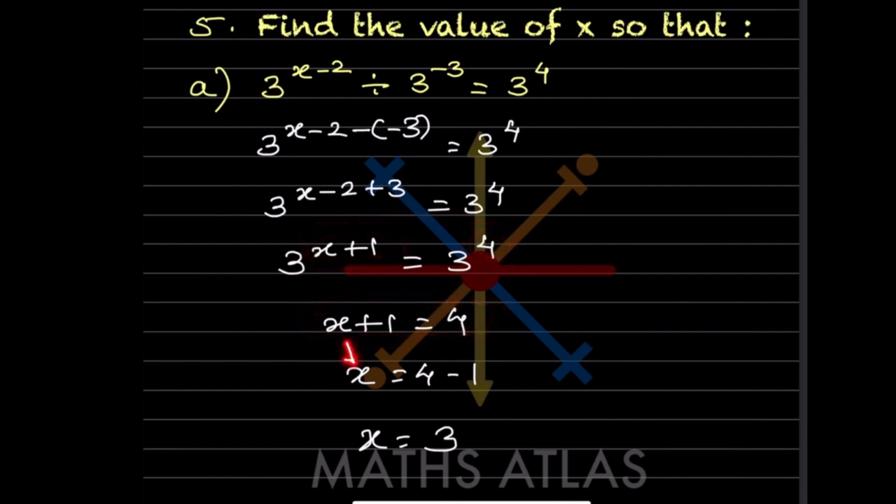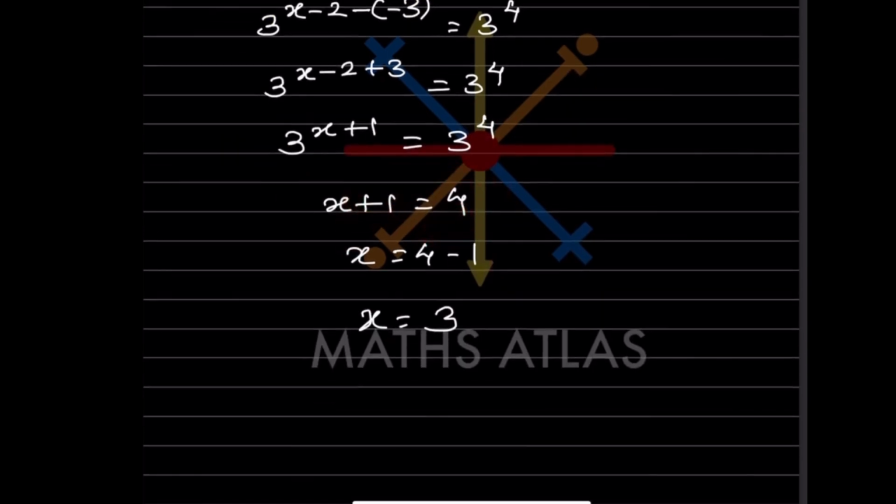So x is on the left hand side, and this is on the right hand side. If you are taking this to the right hand side, that is going to be minus 1. So the value of x is 4 minus 1, that is going to be 3. So this step is important. If the bases are same, the exponent should be same.